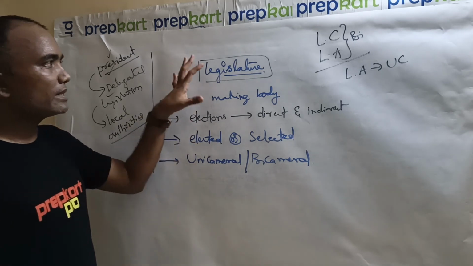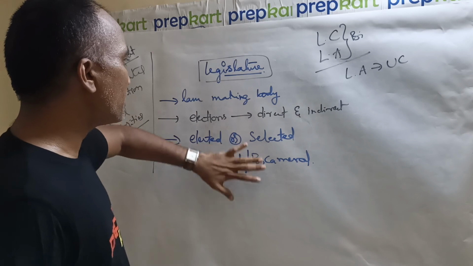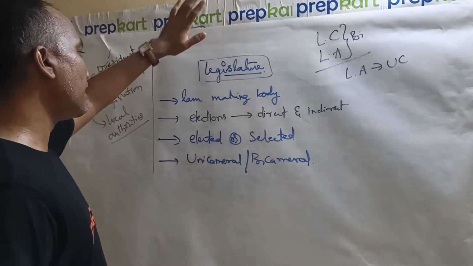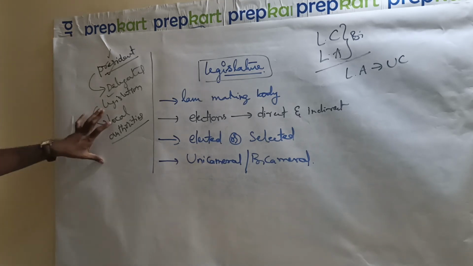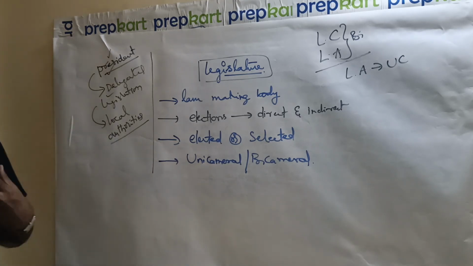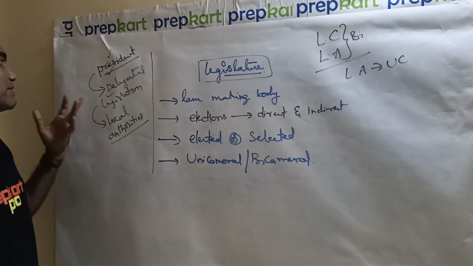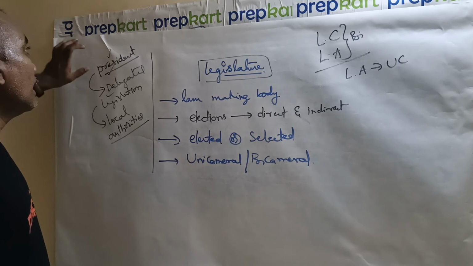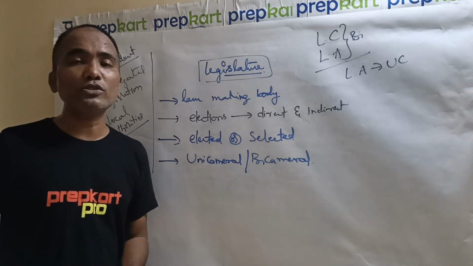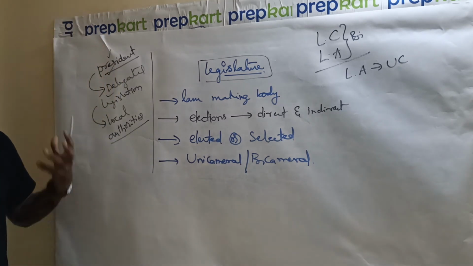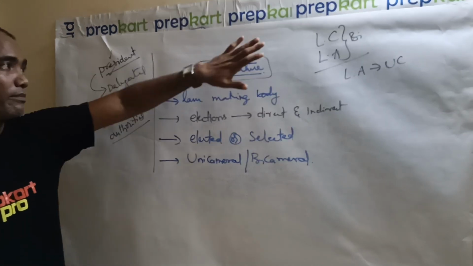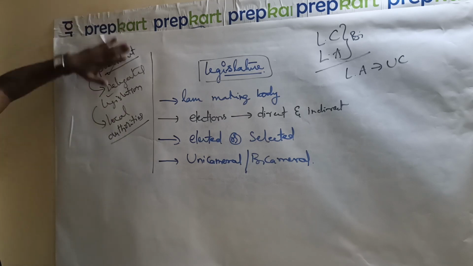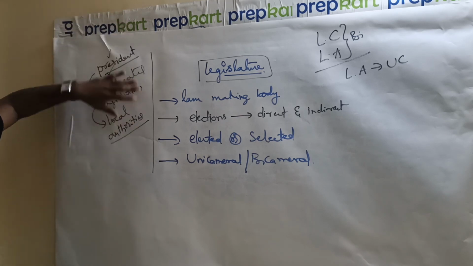And apart from this, these are the people who are going to make the laws. That is a misconception. At times, local authorities participate in lawmaking, like municipalities and municipal corporations, and delegated legislation is also there. That is also a lawmaking procedure. The President of India also participates in the lawmaking procedure through ordinance. So apart from these people, we have some categories who also participate in legislation making.